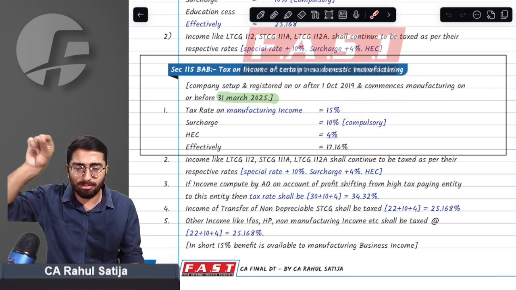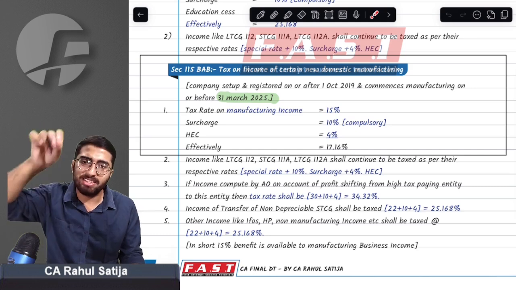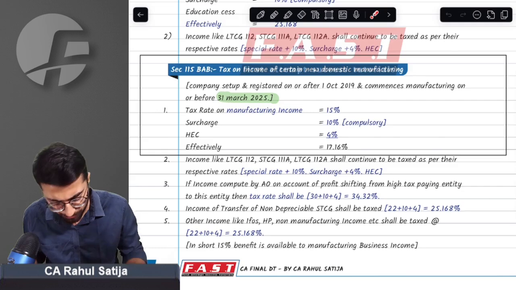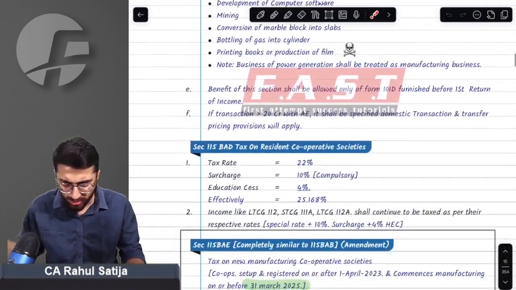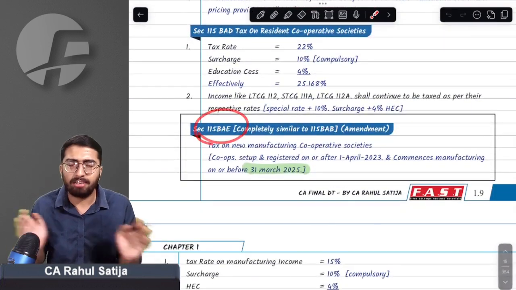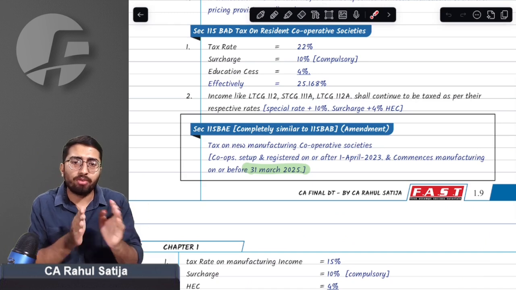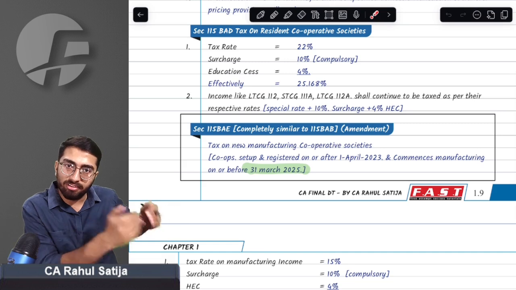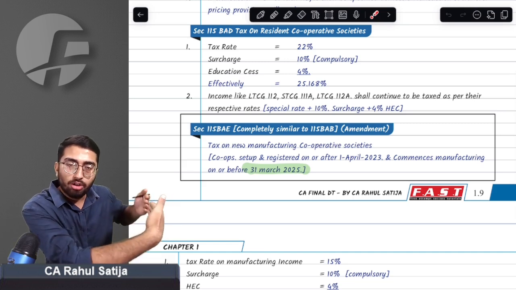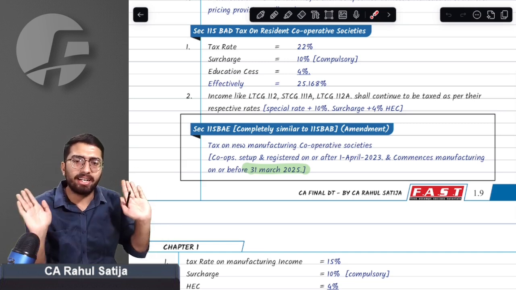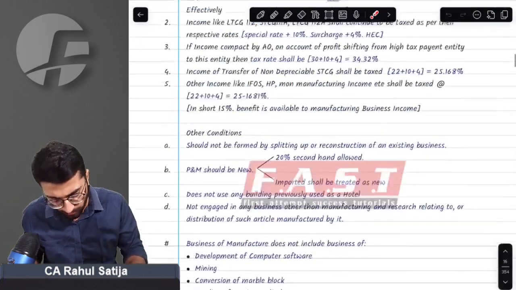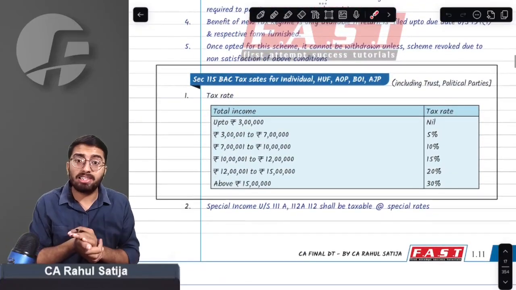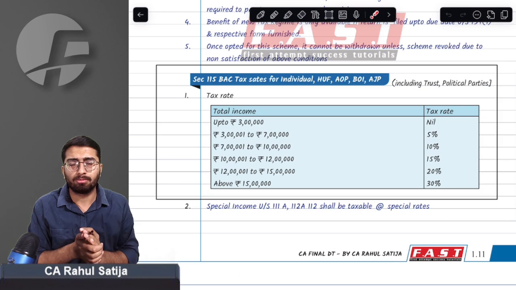If you commence your operations before 31st March 2025, you can still be entitled for this concessional tax rate under section 115BAB. Not a major amendment. This was common sense. Similar provisions for 115BAE. If you start a manufacturing cooperative society, then date for incorporation and commencement of business is 31st March 2025. If you commence your operation on or before that date, you will be entitled to 115BAE. Similar provisions, nothing new.